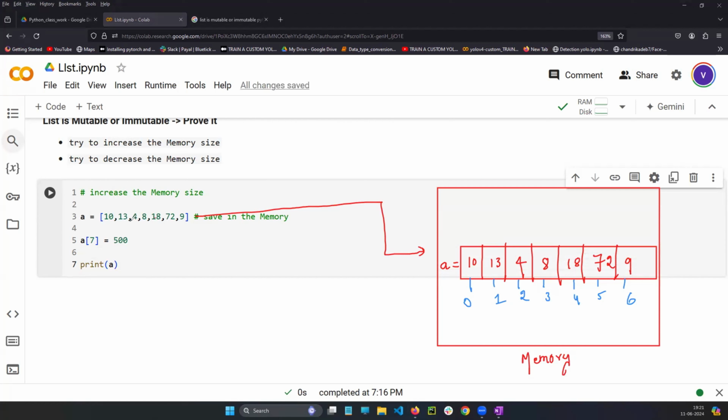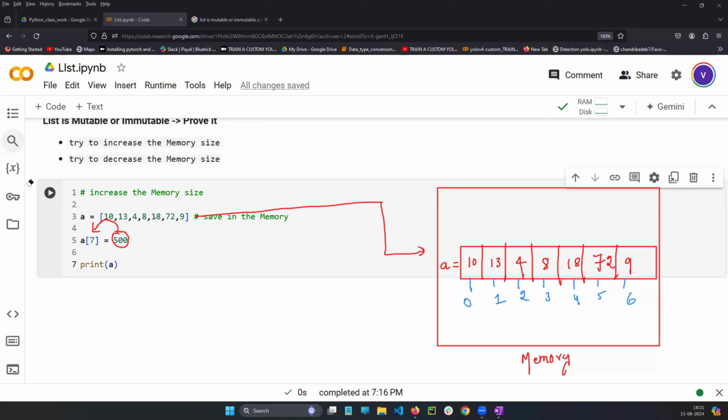In the second line, I told you to be very focused here. Whenever you see the equal to, a right side operation will be given to the left side. That is simple fact. Okay, a right side operation will be given to the left side. So what is right side? Right side 500. 500 you are giving to where you are giving? In the variable a. A is a family name, no? In the variable a, in the place of 7th index position you are giving.